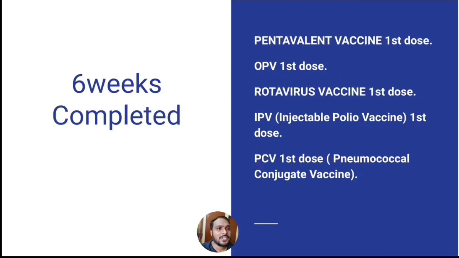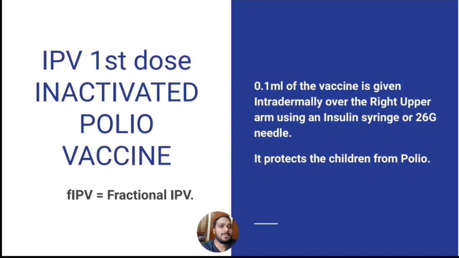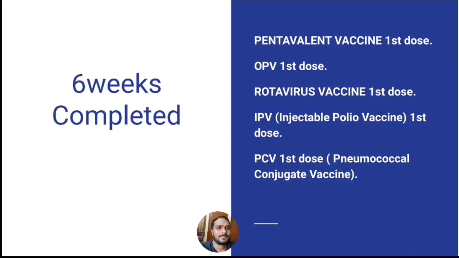And next coming to the injectable polio vaccine, first dose. IPV first dose is given at 6 weeks of age. 0.1 ml of the vaccine is given intradermally over the right upper arm using an insulin syringe or 26 gauge needle. It is also called fractional IPV. It protects the children from polio disease.